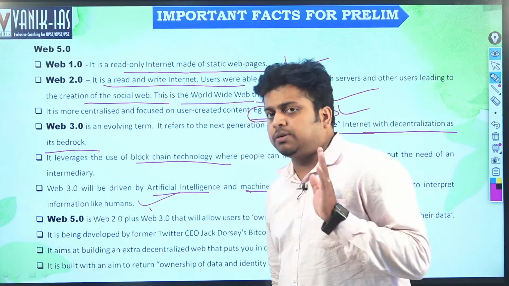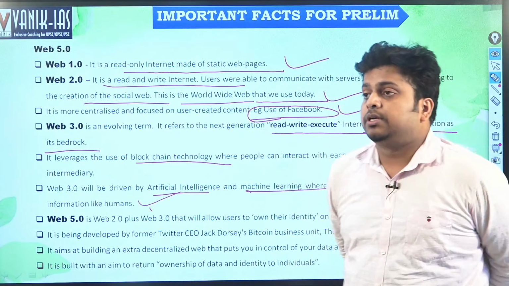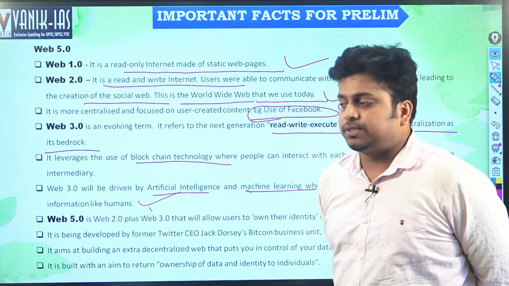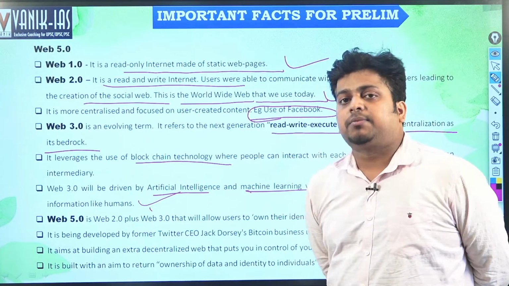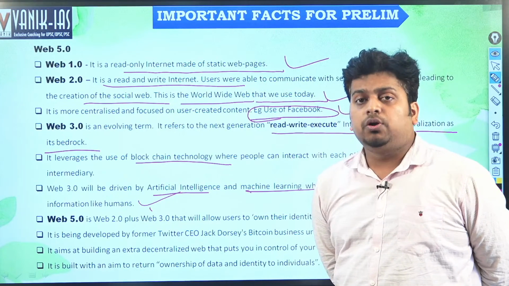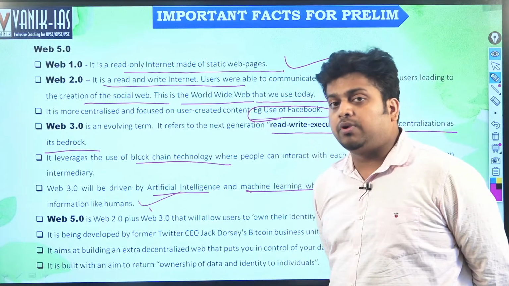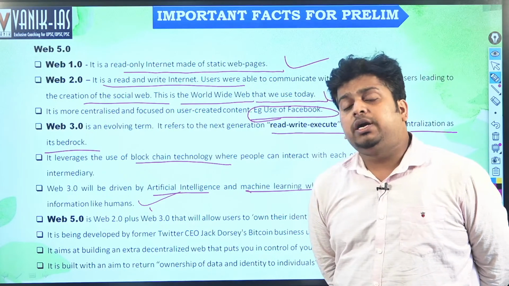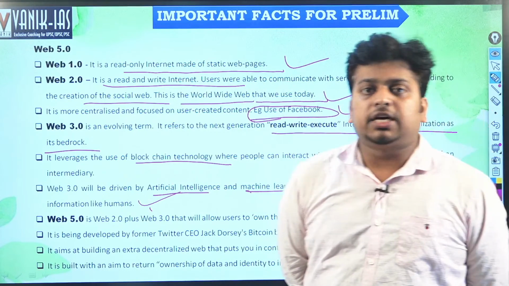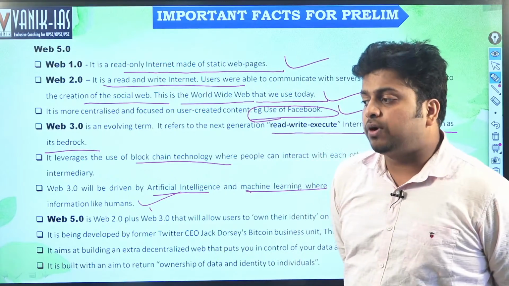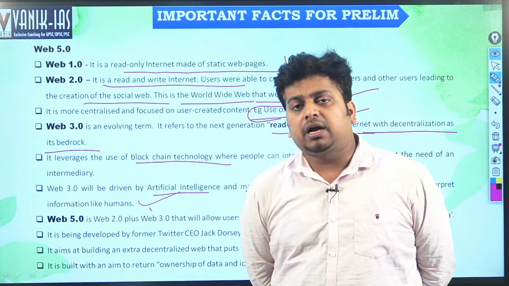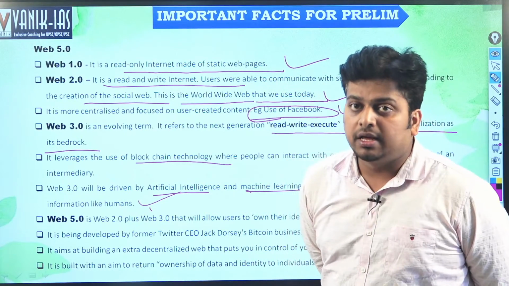This is a new concept developing in science and technology. For example, to communicate, we are using WhatsApp or Facebook or Twitter. But after the development of blockchain technology and artificial intelligence, we may not need even Facebook to contact one another. Maybe we will not need a bank either. Suppose I have to send money to you, then I have to go through the banking channel. Suppose my bank account is in ICICI. I will send from my account to ICICI, ICICI will send to SBI, and SBI will send to you.